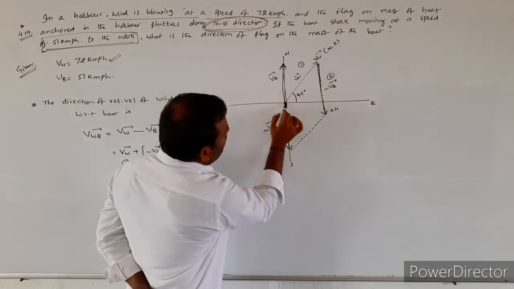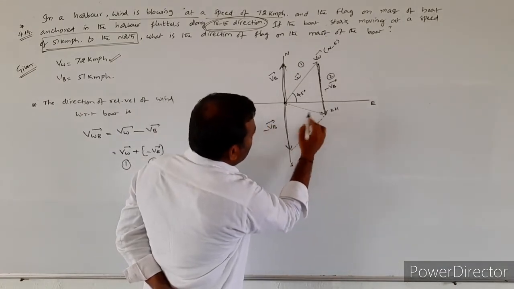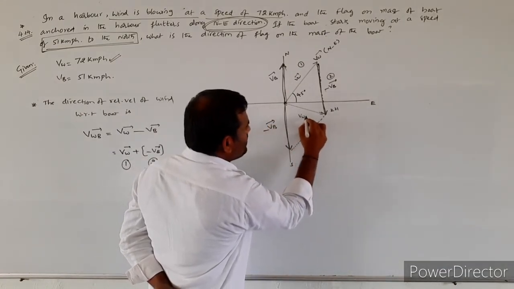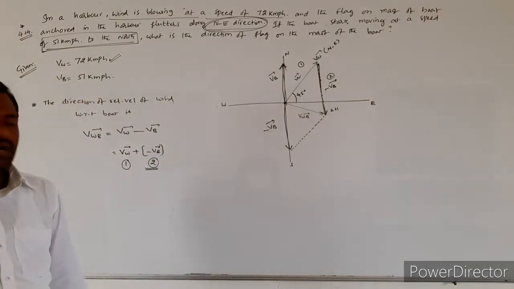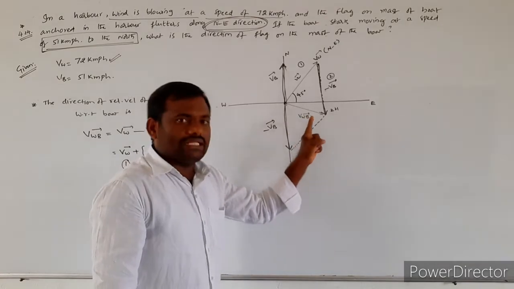So the resultant will be drawn like this. This resultant is nothing but the velocity of the wind with respect to the boat.